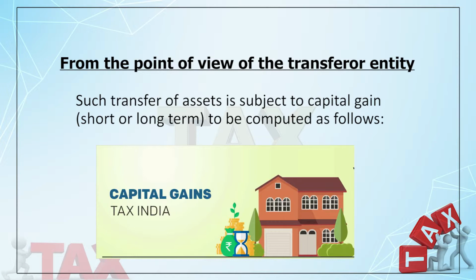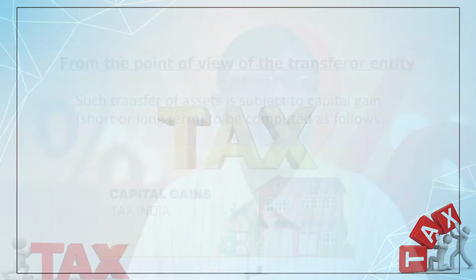If you remember, in case of amalgamation, in case of demerger, when the transferor entity transferred the assets to the transferee entity, that is an exempted transfer. So there was no capital gain. But in case of slump sale, which is governed by section 50B, the provision is somewhat different. It is taxable as a capital gain in the hands of the transferor entity. So when the block shows a negative, it would be taken as 0. You cannot claim any depreciation on that.